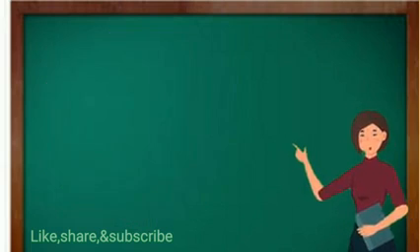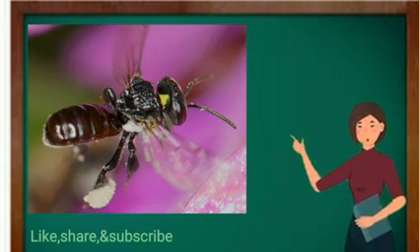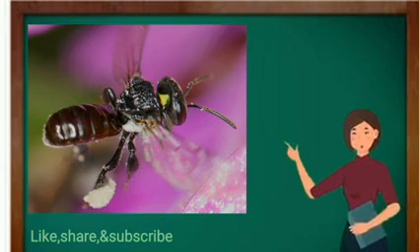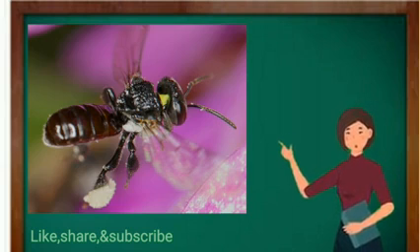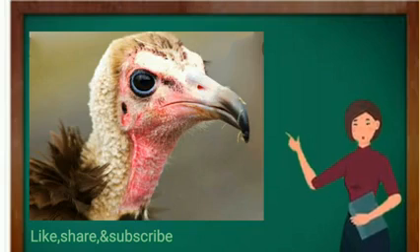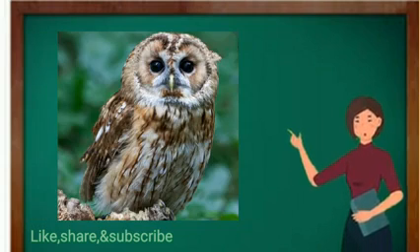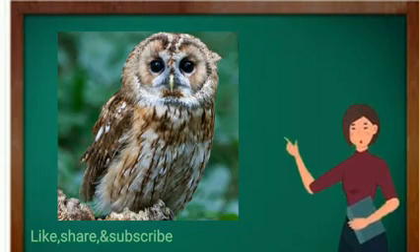And also another thing, children. A beehive has 5 eyes, typical from other insects. The birds like eagle, vulture and hawks have a very good sense of vision. The owl can see in the dark also.